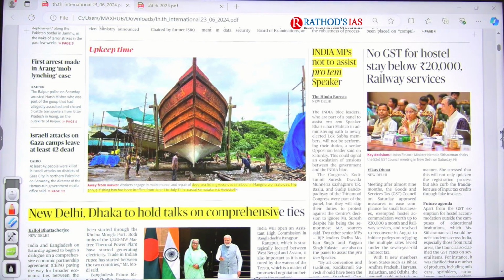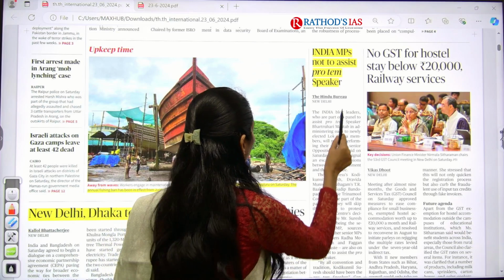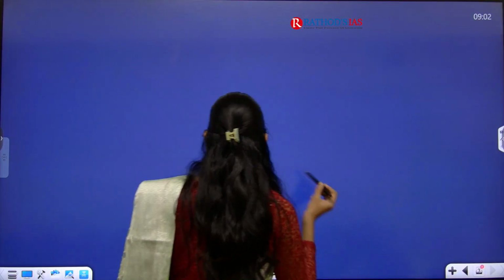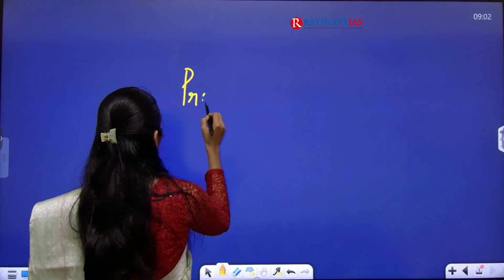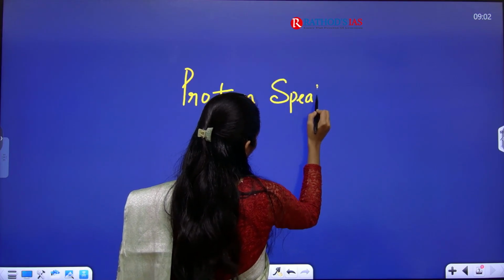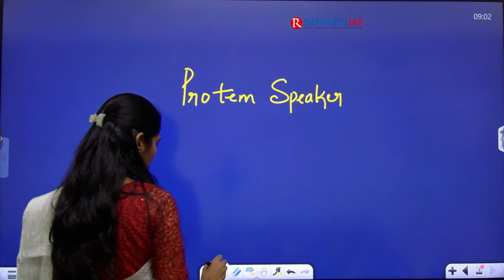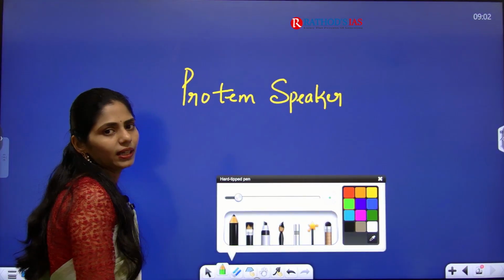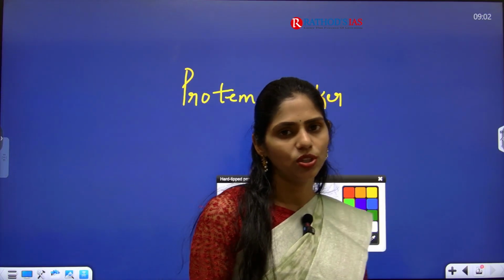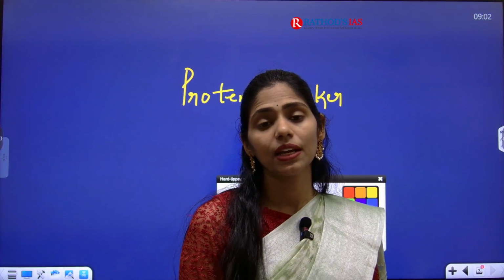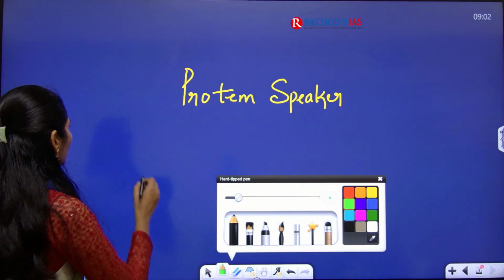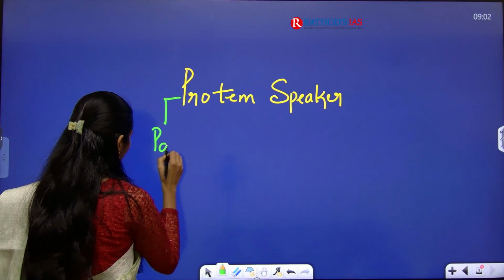Okay, in this first article, what is the keyword? The keyword is Protem Speaker. Okay, so now let us see this topic. So where is this topic important? In polity, especially, you will be studying about legislature, executive and judiciary. So you will also be studying about some important people who are involved in this legislature, right? So here you will be studying about Parliament.